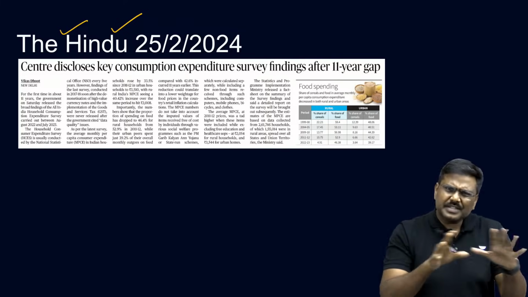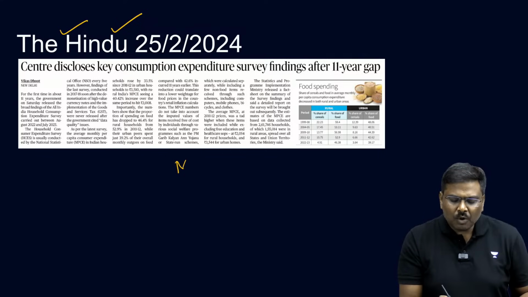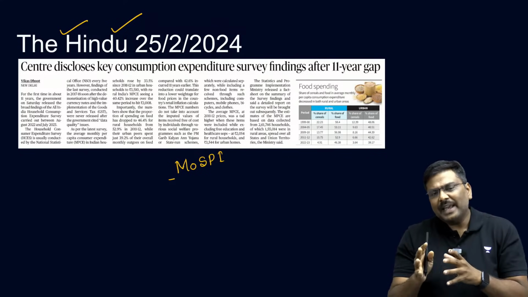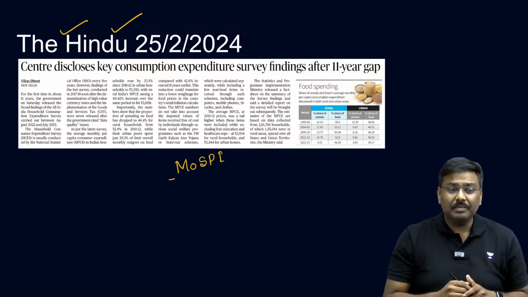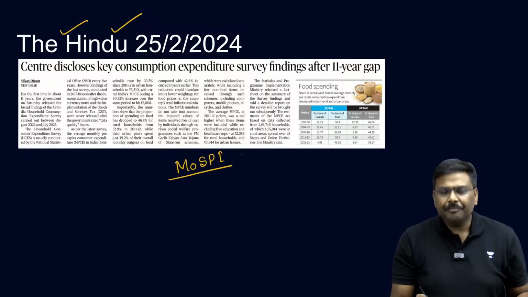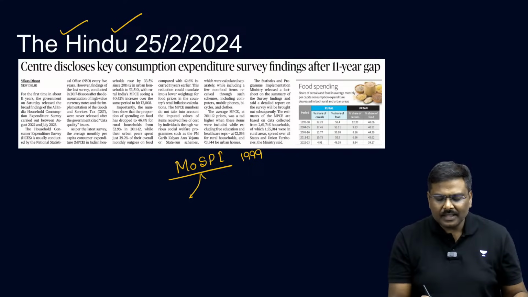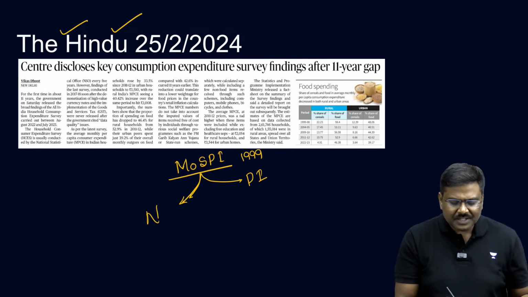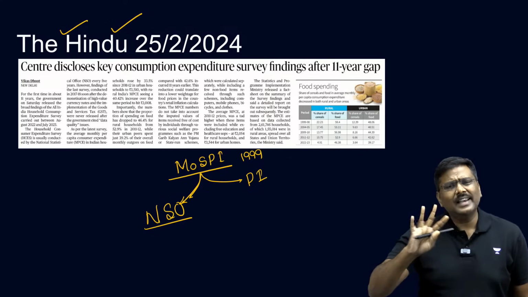But before I go forward, before I start discussing a statement, certain very important points. Listen to me very carefully. All of you have heard of MOSPI, the Ministry of Statistics and Programme Implementation. MOSPI was established as a separate ministry back in the year 1999. Now, MOSPI has 2 divisions. One is the Statistics Division and the second one is Programme Implementation, PI. The Statistics Division is NSO, the National Statistical Office.